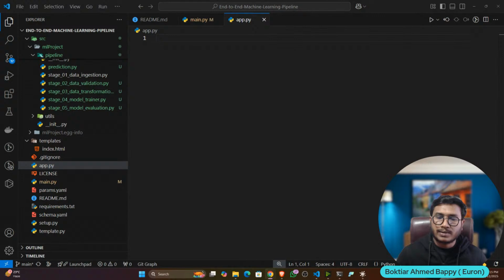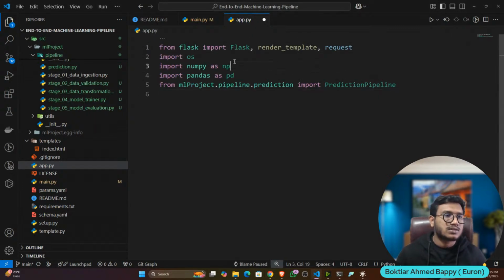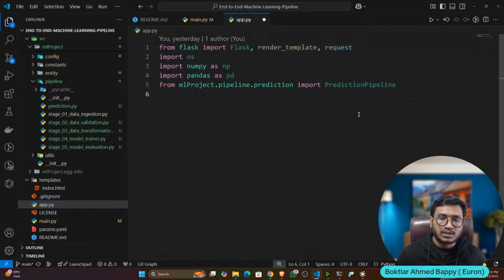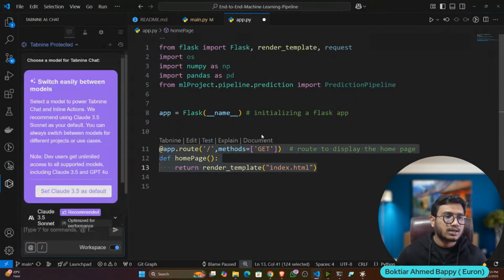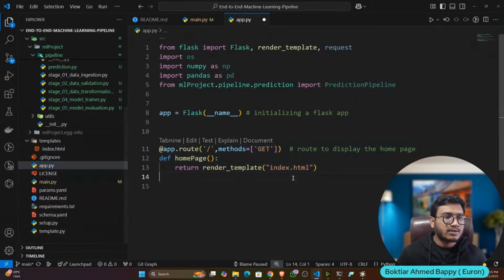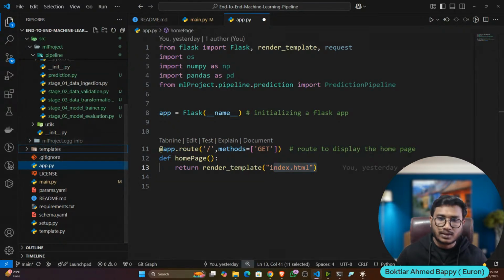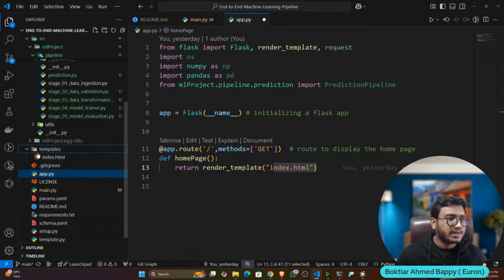Okay, now I think the Flask code I already explained, like how to create the Flask code. So let's import all the necessary libraries. So this is the Flask and everything, pandas. Then I also imported the prediction pipeline from the pipeline itself. Okay, because I need to pass the data. First of all, I will initialize the Flask and render the home page. This is the home page. Okay, for the home page I need one index.html which would be available in the template folder.